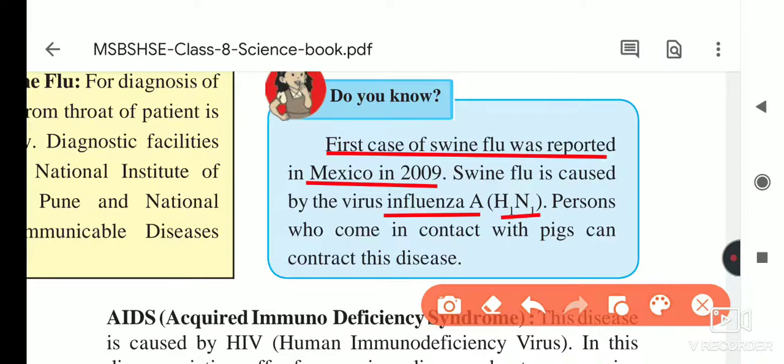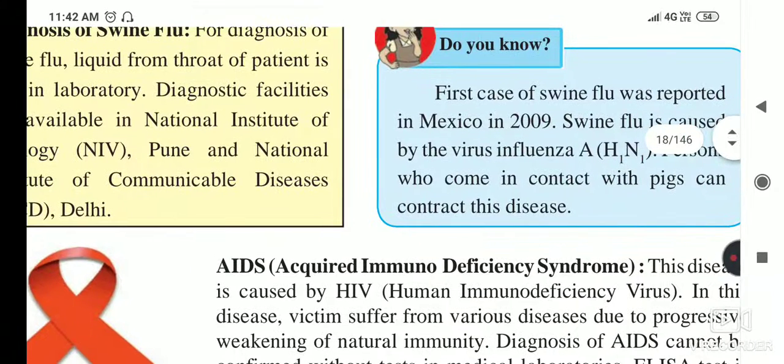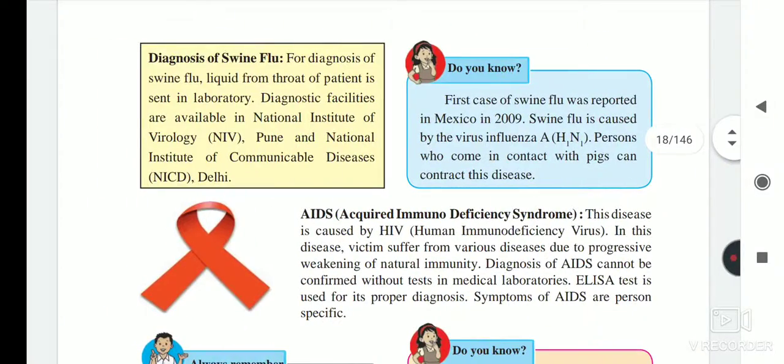Persons who come in contact with pigs can contract this disease. If we come in contact with pigs, we also get the disease, that is swine flu. It is also a fatal disease, which means it is dangerous, and humans may die because of swine flu.